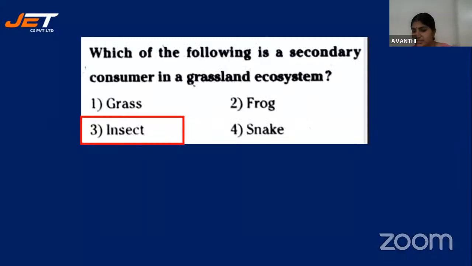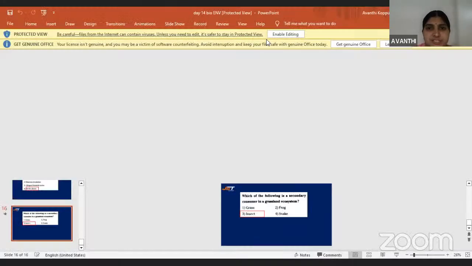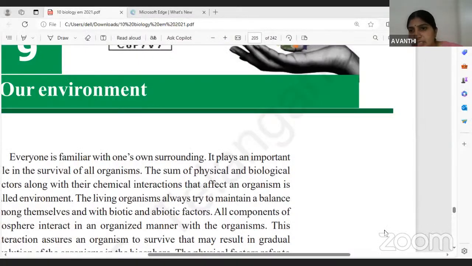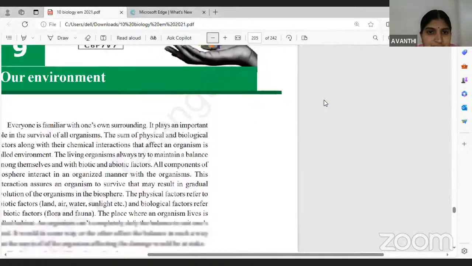Okay, so with this, children, I'm just stopping my sharing. So these are a few MCQs from the topic. Yes, insect is the correct answer. Very good. Then I'll present you a topic. Please open your textbooks. I think you are with your textbooks. I'll share the concept and tell you the important points. You just highlight in your textbook. Okay? Please highlight in your textbook. Could you see my screen?